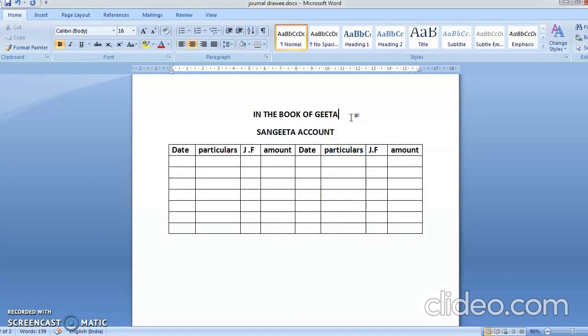What is the entry when the bill is drawn? Tell me. Bill receivable account debit to Sangeeta's account. So here it will come as by bill receivable account. Okay, the space is very less so I'm writing this way 18,000. Now see ये क्या था सबसे पहले संगीता ने खरीदा होगा इसलिए ये बिल बना होगा कि नहीं. सो इसका मतलब हमारा संगीता के अकाउंट में क्या था, टू बैलेंस ब्रॉट डाउन. कितने का बैलेंस ब्रॉट डाउन था संगीता के अकाउंट में? ऑब्वियसली 18,000 का.